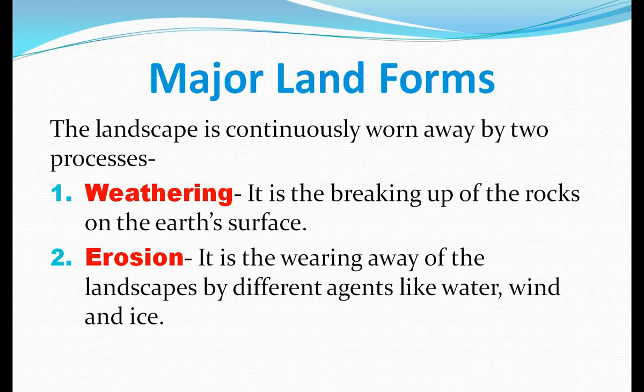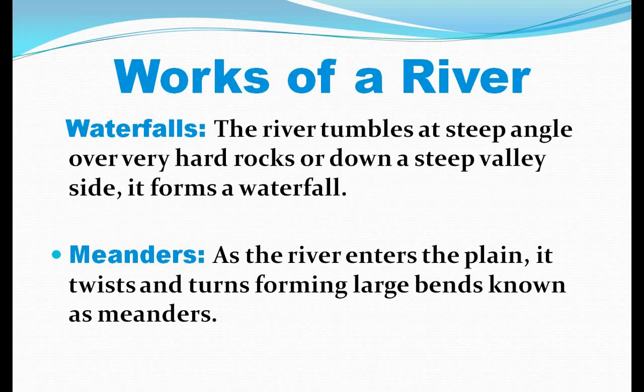Erosion is the process by which the weathered particles are carried off from one place to another, and it may be the result of the action of rain, water, river, wind or waves. Okay, now we will discuss the major landforms. As I told you, many agents form different major landforms, of which the first is the river.